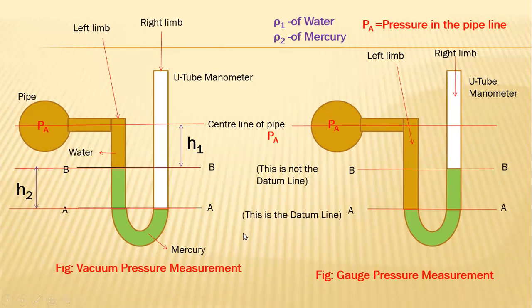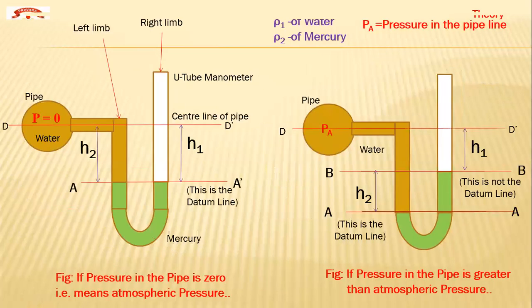How can we measure the pressure in the case of a U-tube manometer? You can see this left side figure. In the left side figure, how much is the pressure in the pipeline? Zero pressure, correct. But we don't consider it as zero.